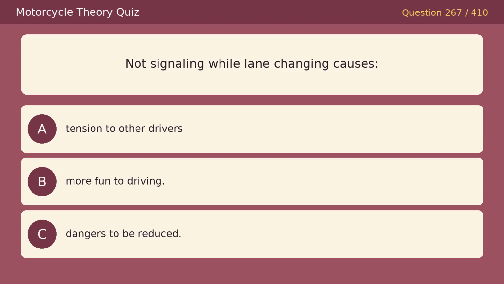Not signaling while lane changing causes. Option A, attention to other drivers. Option B, more fun to driving. Option C, dangers to be reduced. The correct answer is attention to other drivers.